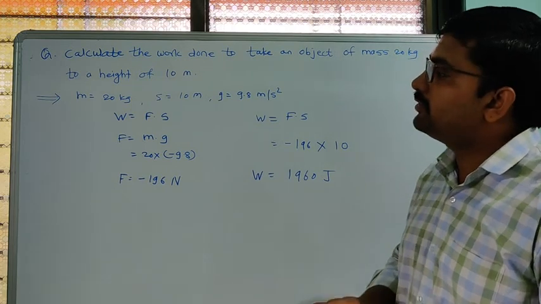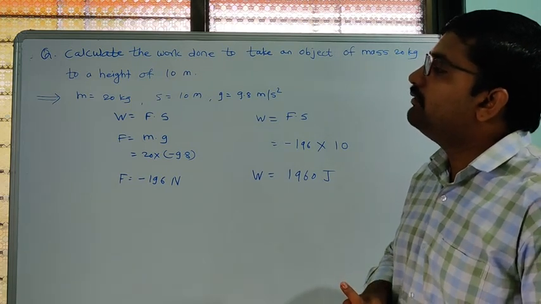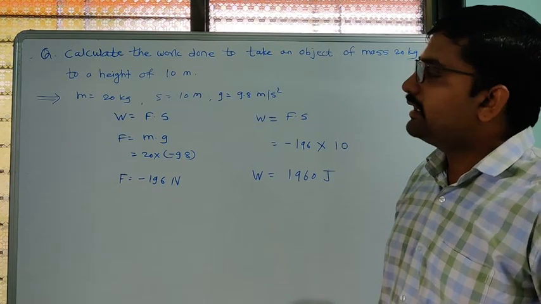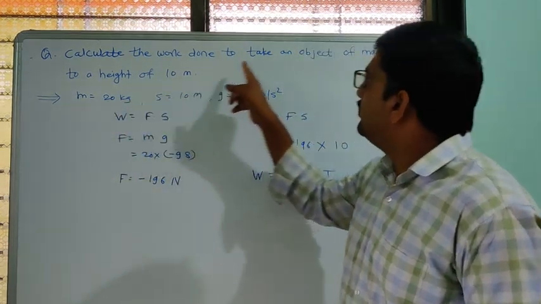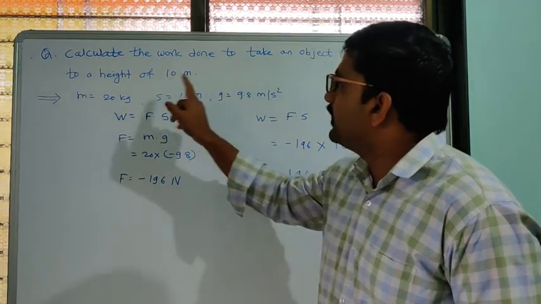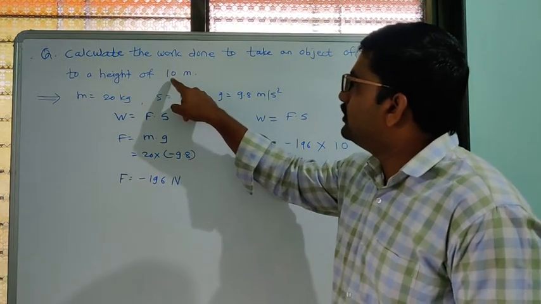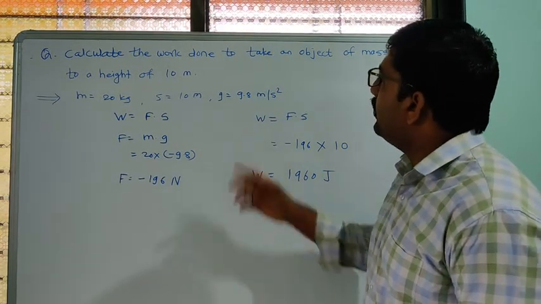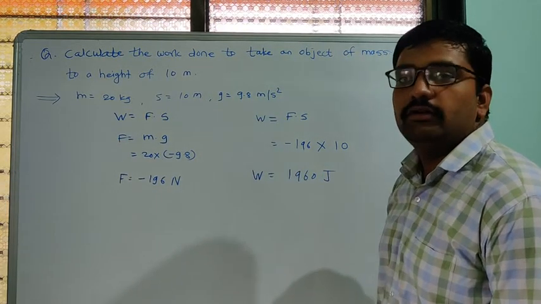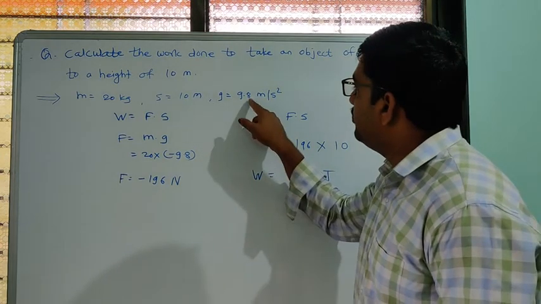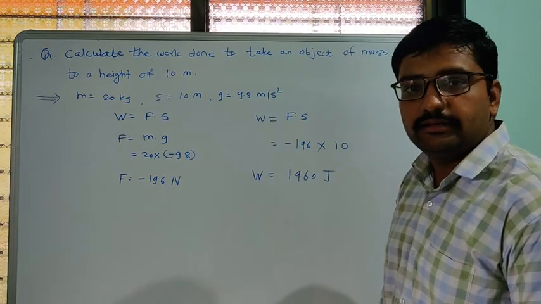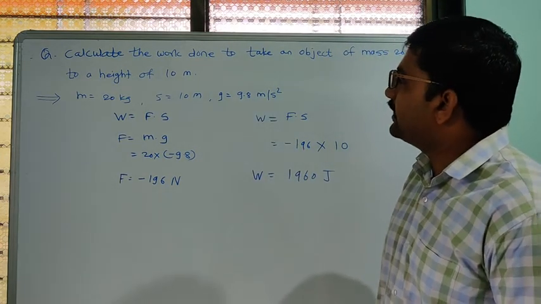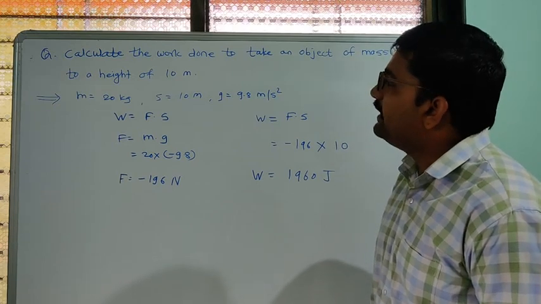First of all, we have to write the given data. Mass is given, which is 20 kilograms. Then displacement is 10 meters. Also, acceleration due to gravity on the earth's surface is 9.8 meters per second square. That much data we know, and we write it here.